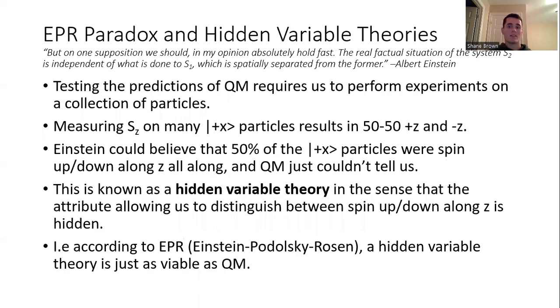This idea was something that Einstein wasn't too thrilled about. He said, quote, "But on one supposition, we should, in my opinion, absolutely hold fast. The real factual situation of the system S2 is independent of what is done to S1, which is spatially separated from the former." So Einstein was very well known for not taking too kindly to the idea of quantum mechanics.